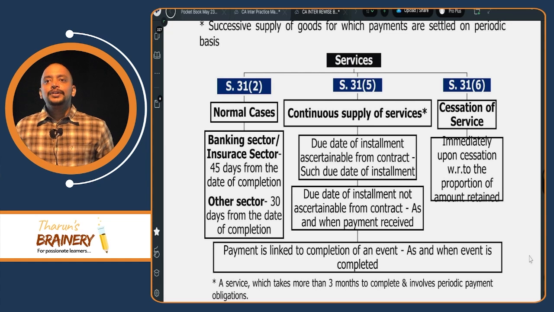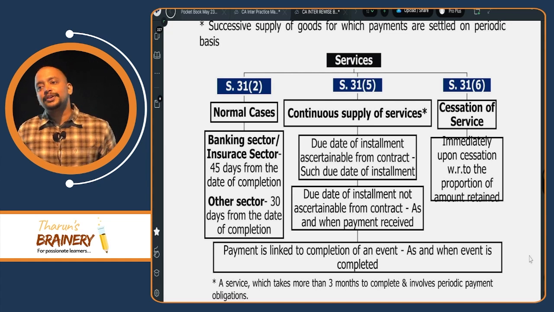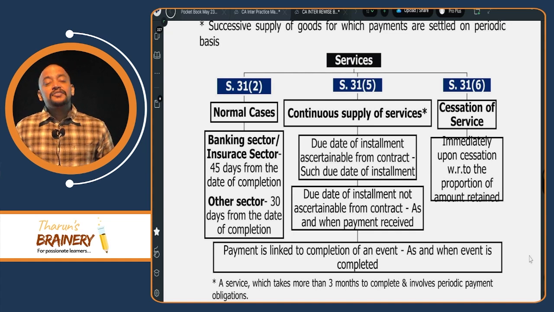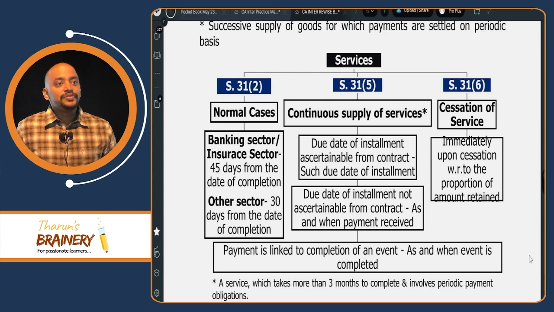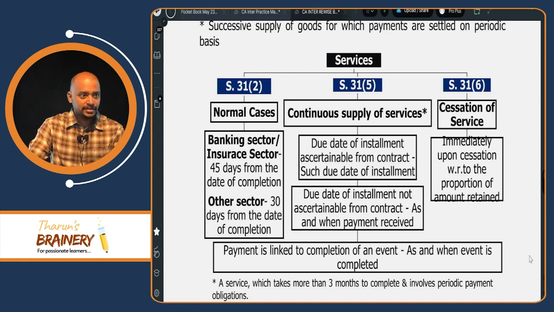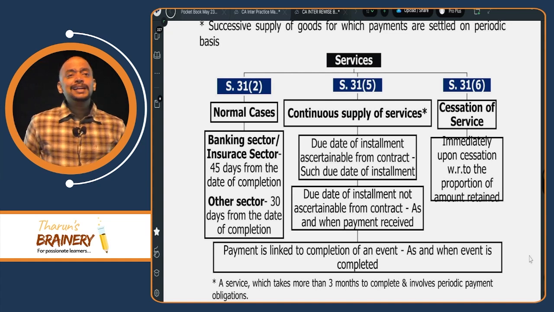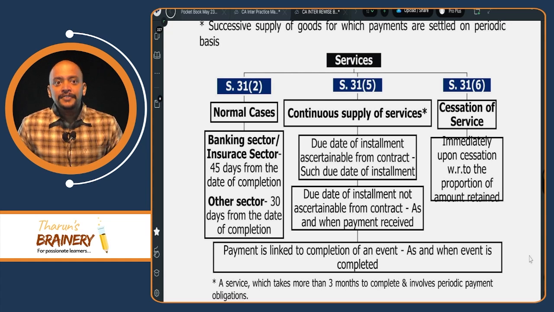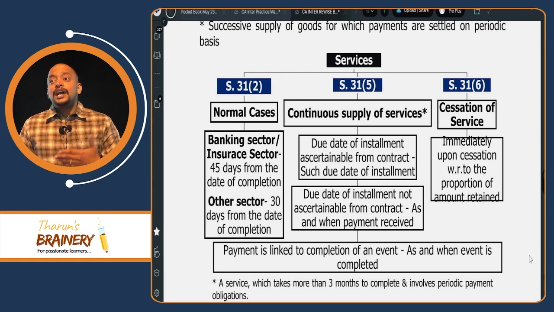For example, you will be attending CA intermediate coaching. Regular coaching, will it take more than 3 months to complete? Yes, definitely it will take more than 3 months to complete. And if installment facility is involved, it is a continuous supply of service. If there is no installment facility, it is not a continuous supply of service. Understood or not?